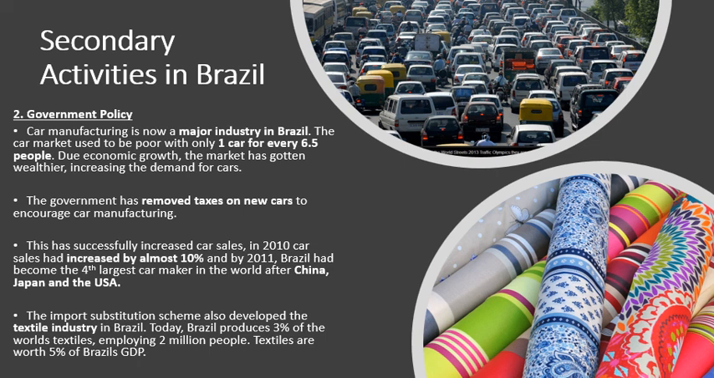Now apart from cars, government policy has also helped to develop the textile industry, and the textile industry is basically an industry that makes fabrics. Fabrics that are used to make blankets, clothes, curtains, you name it. Brazil today produces 3% of the world's textiles. So if you look around your house, any fabric in your house, whether it's bed sheets, clothes, whatever, 3% of the fabric in your house probably comes from Brazil. That's how big of a textile manufacturer it is.